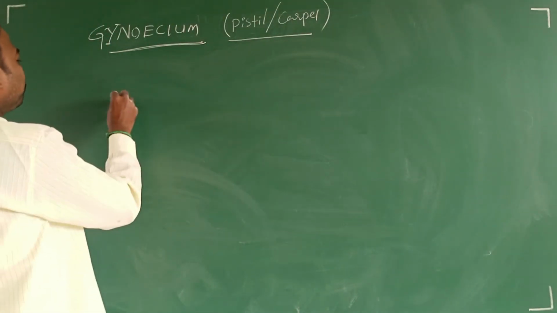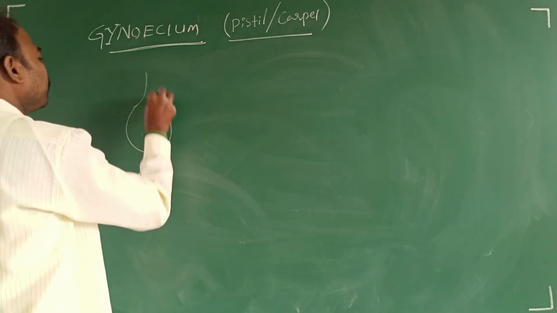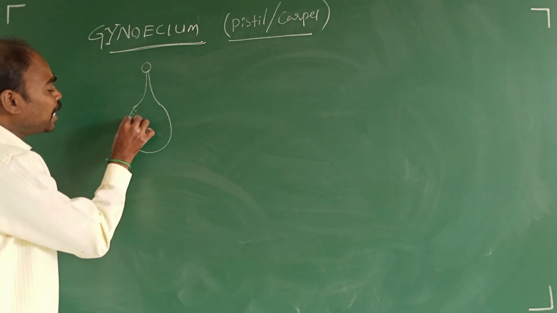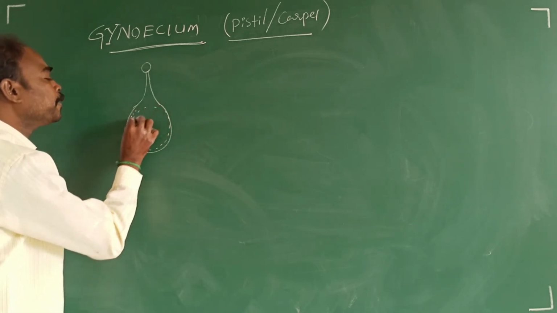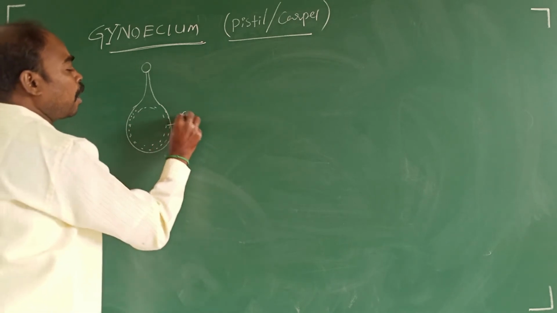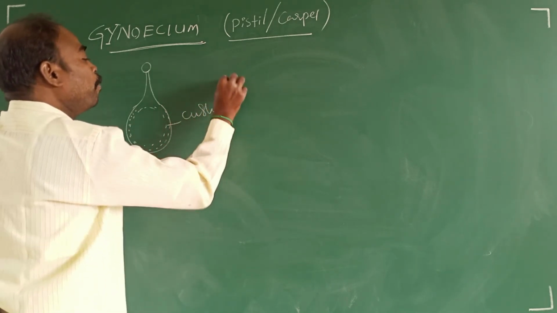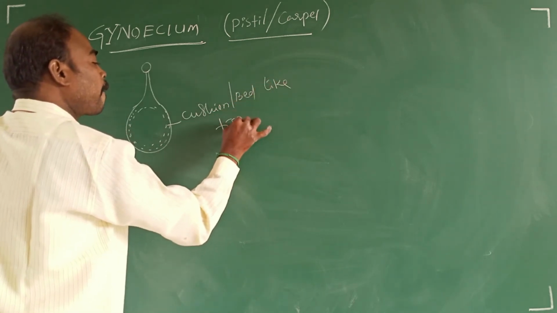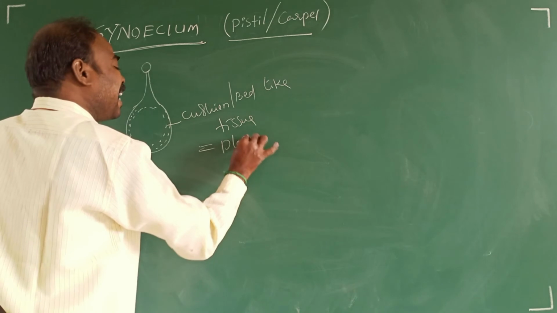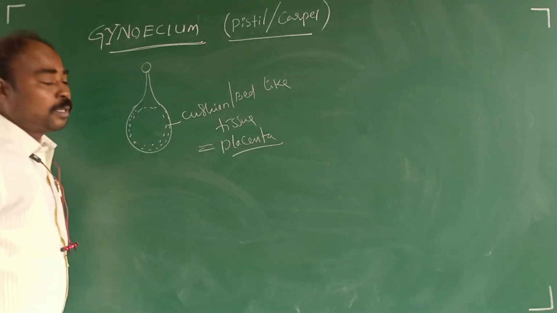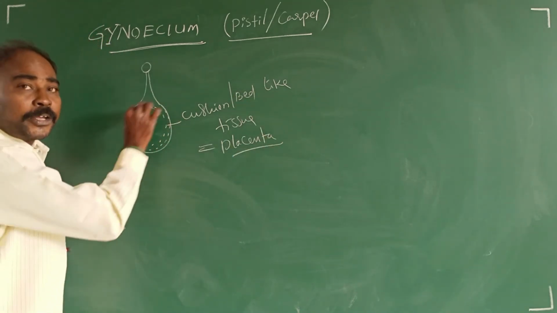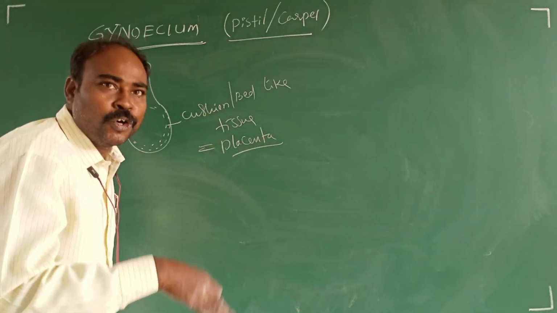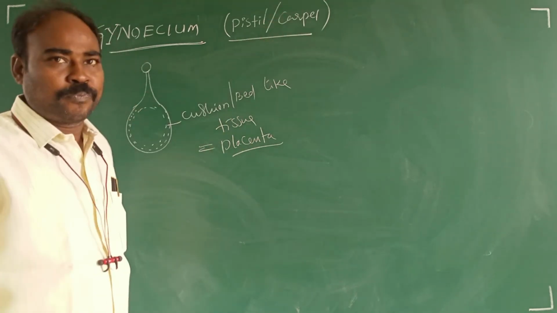Within the ovary, the cushion-like or bed-like tissue is called placenta, on which one to many ovules are developed.